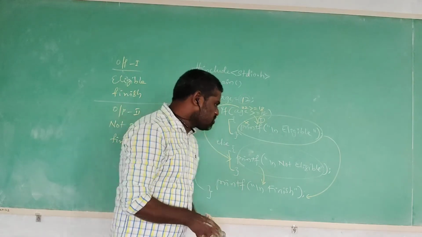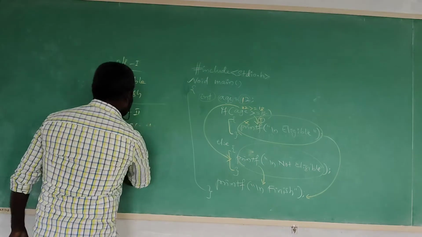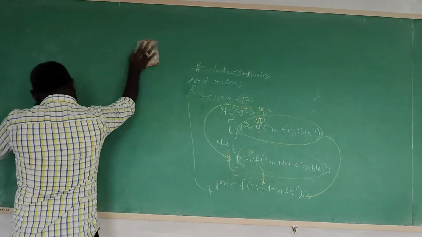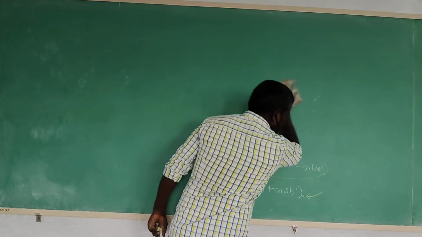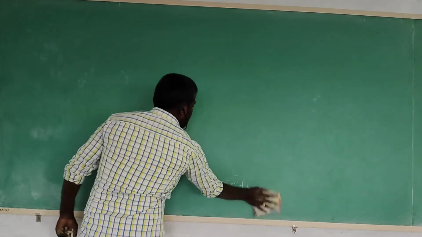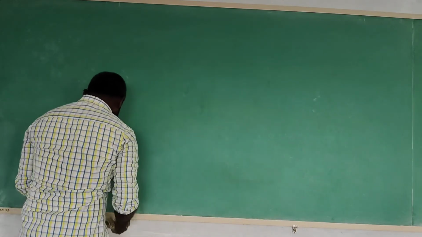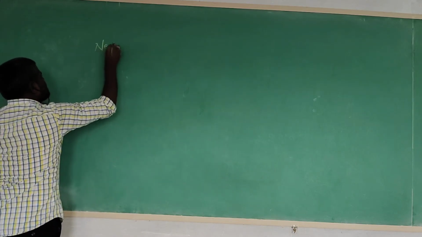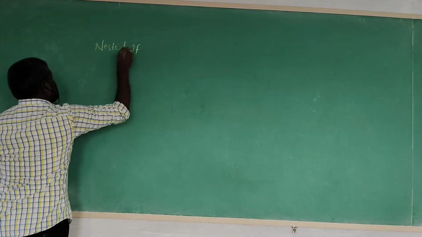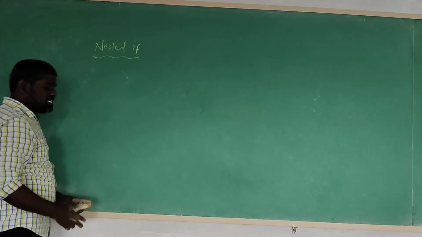Okay, it's clear. Next method: nested if. Simple if else was the second method, and the third method is nested if. Then what is the nested if? Please observe.